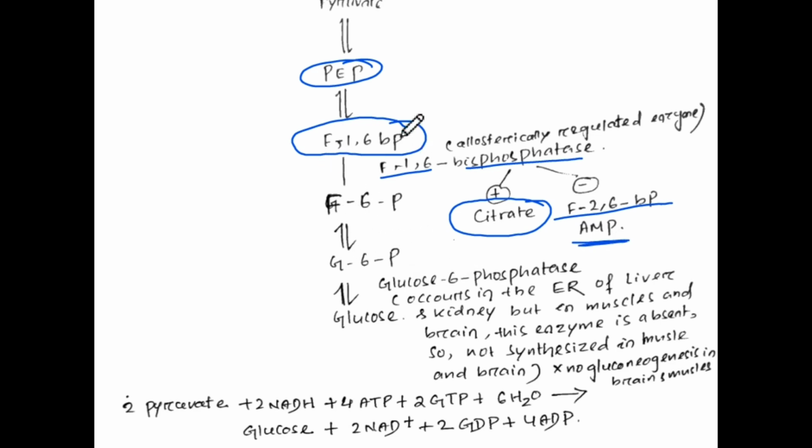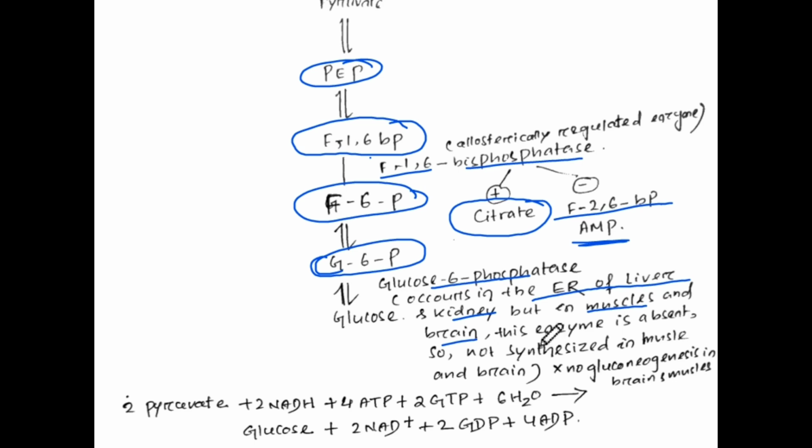Then fructose 1,6 bisphosphate gets converted to fructose 6 phosphate, which then gets converted into glucose 6 phosphate, and the glucose 6 phosphatase occurs in the endoplasmic reticulum of liver and kidney, but not in muscles and brain.